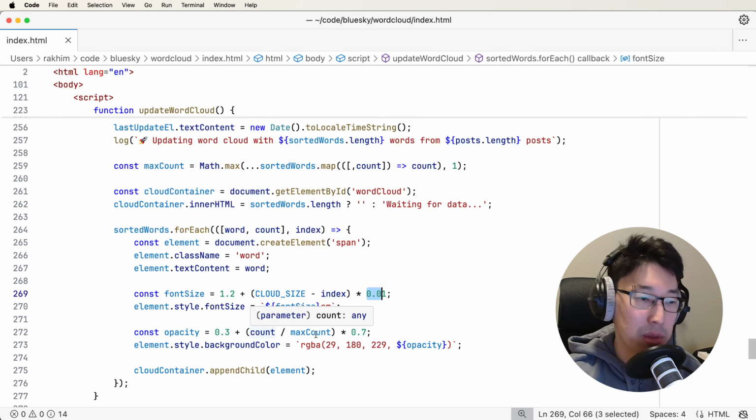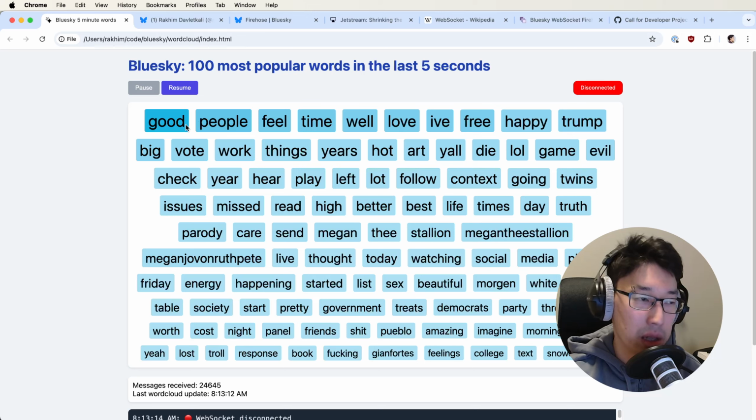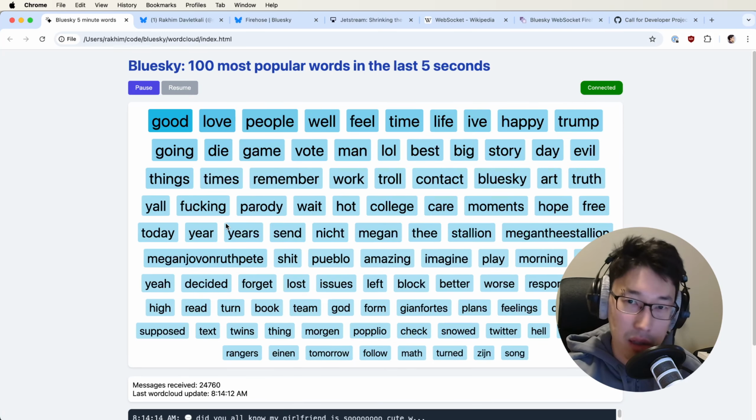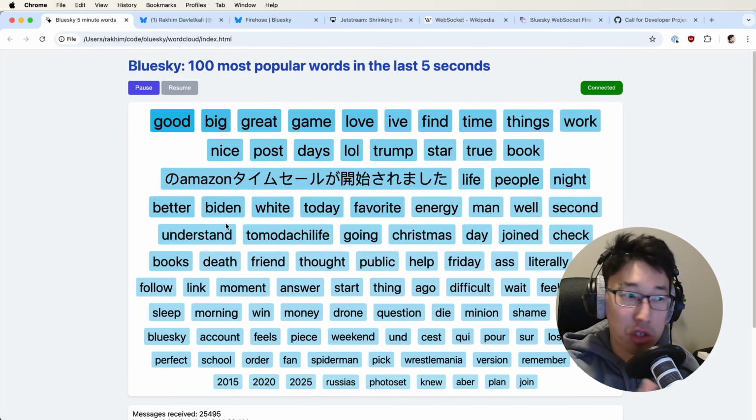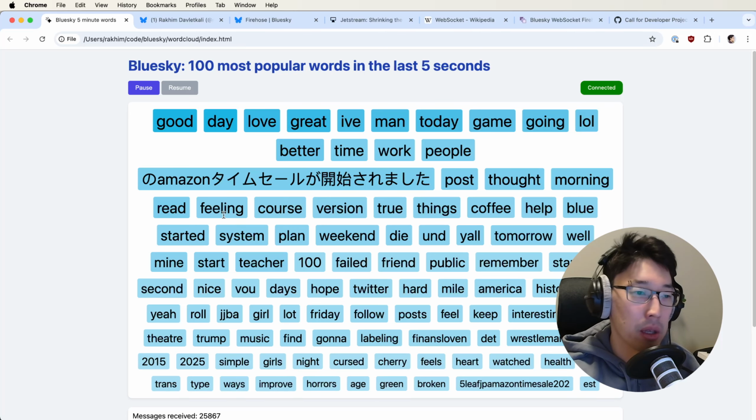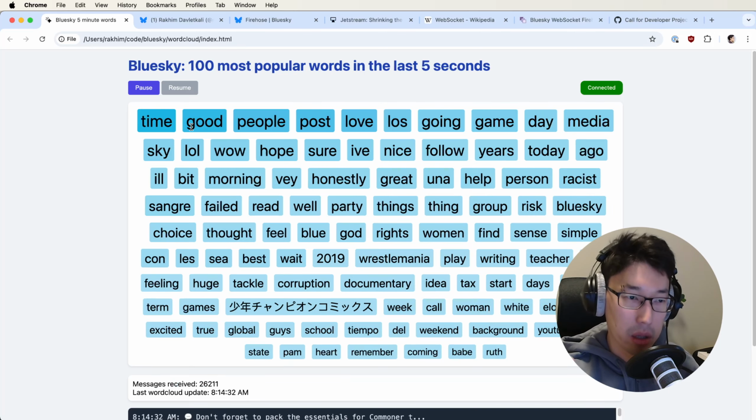The color is a bit more tricky because I wanted the color to be actually reflective of how popular the word is. This seems like a nice gradient, but sometimes, let's say some news happens or something big, and then one word becomes very popular, like dominant. It would still be just the first word in the list, but it's heavier than other words, and the background of that word would be more deep, more solid.